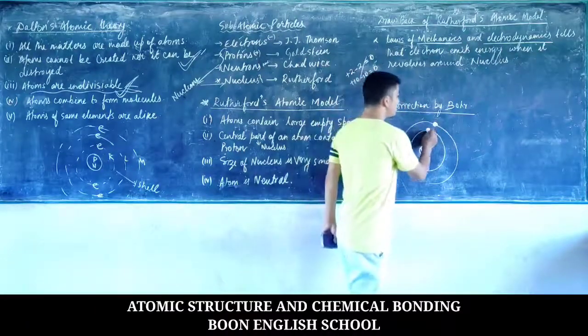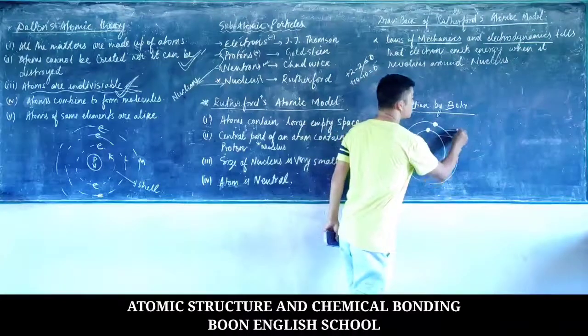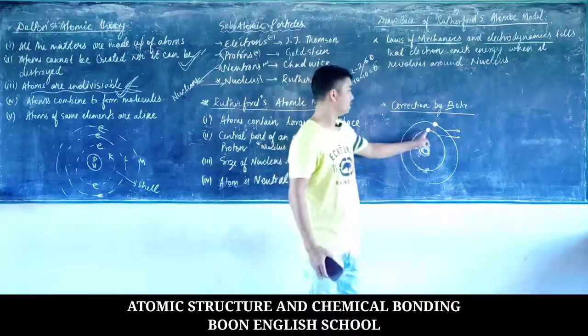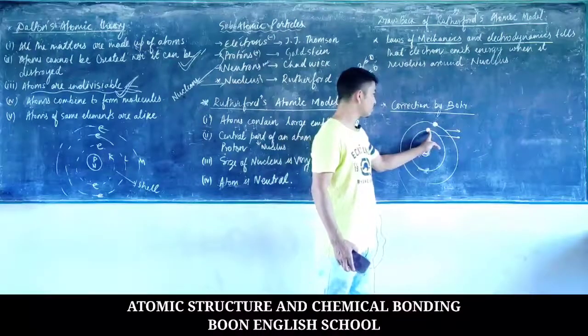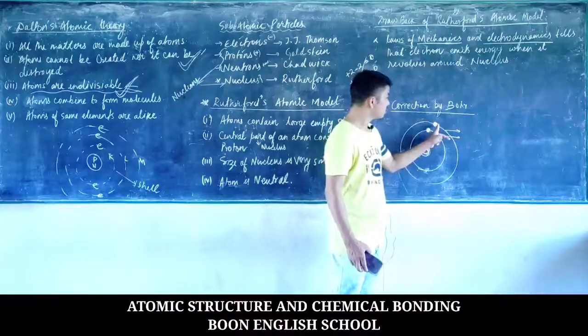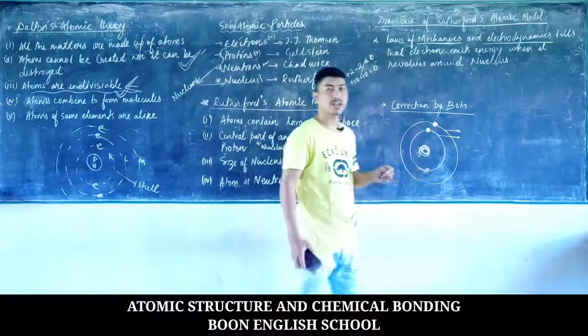Each of these cells is associated with a fixed energy level, which means the energy of the electron in the first cell is not the same as the energy of the electron in the second cell.